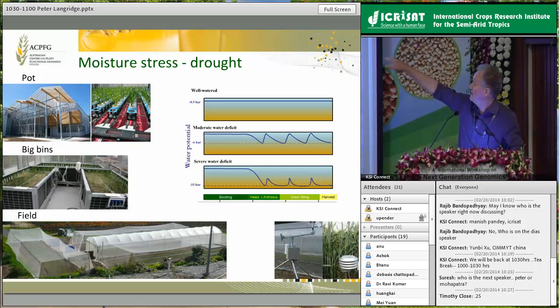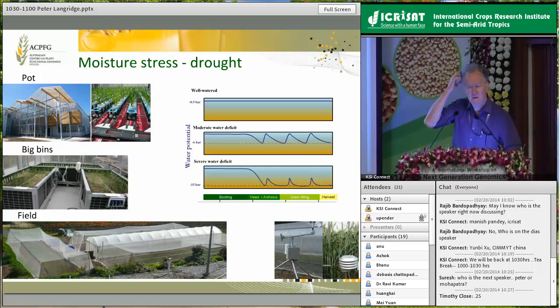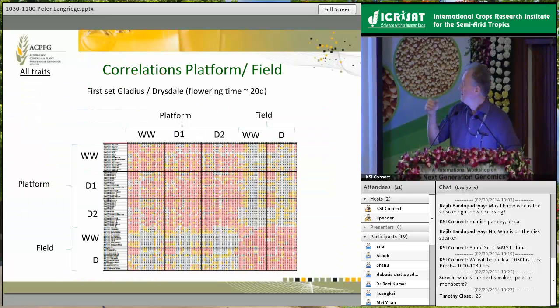Are we looking at a steady drought level? Are we looking at a moderate drought, a severe drought? How are we phasing the drought with the developmental stage of the plant? And how does that impact upon the way in which we go about assessing the phenotype and doing our genetic analysis? I thought one way of showing the problems that we face in dealing with these platforms is to go through a couple of examples.